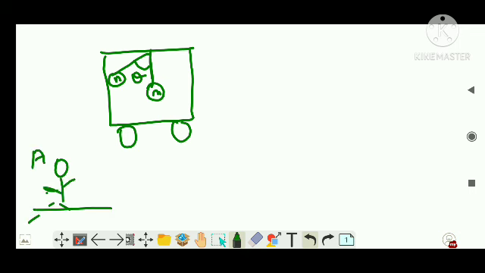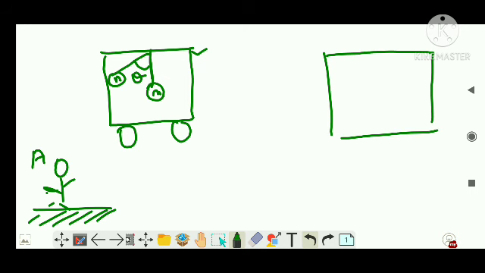He is standing on the ground. That means he is stagnant. He is having zero acceleration. He is in an inertial frame. Now, what will be the perspective of A? In the perspective of A, he will be seeing this mass m, right? He will be feeling that m is moving in which direction? See, for person A, initially this was the position. So the next position, he will see the bob has reached here. So he will see the displacement or position of m with respect to the x direction, right?